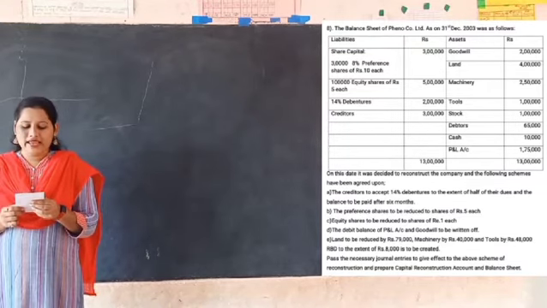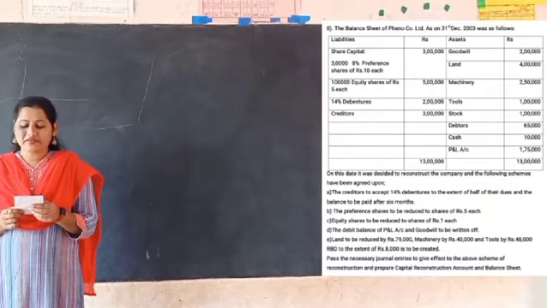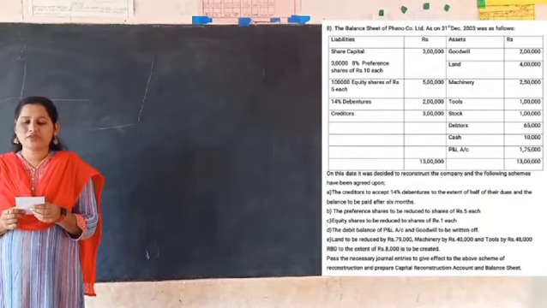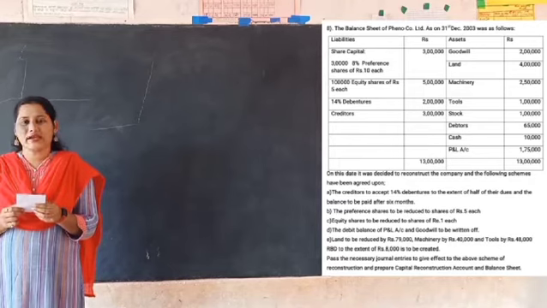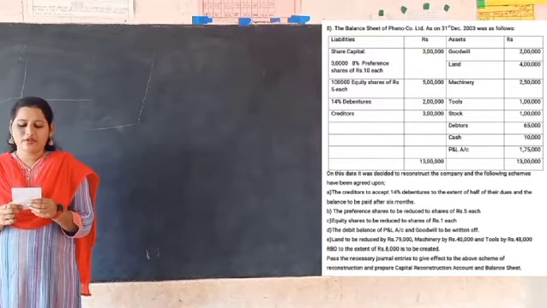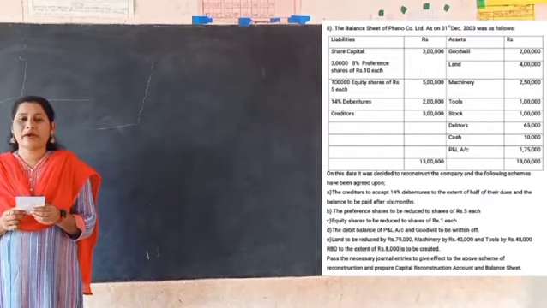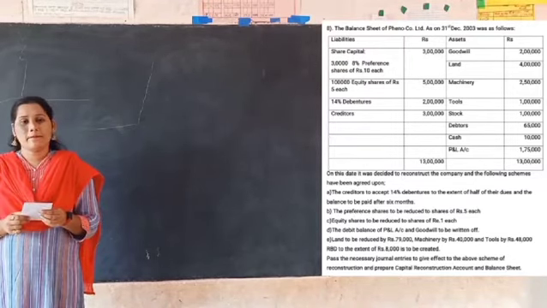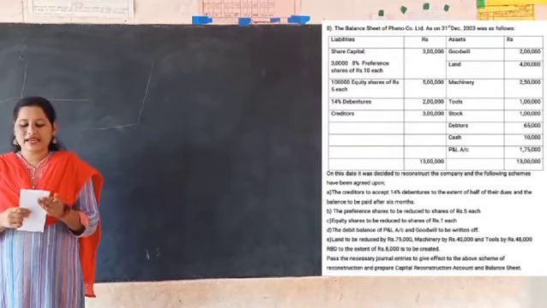Fourth one, the debit balance of profit and loss account and goodwill to be written off. Fifth one, land to be reduced by rupees 79,000, machinery by rupees 40,000 and tools by rupees 48,000, and the RBD to be created to the extent of rupees 8,000. Pass necessary journal entries to give effect to the above scheme of reconstruction and prepare capital reduction account and balance sheet. Now let us analyze the question.